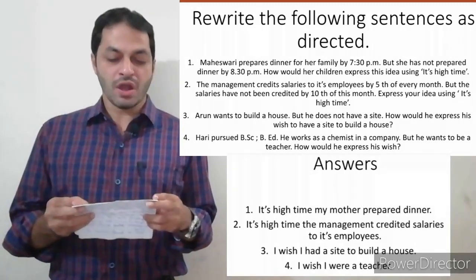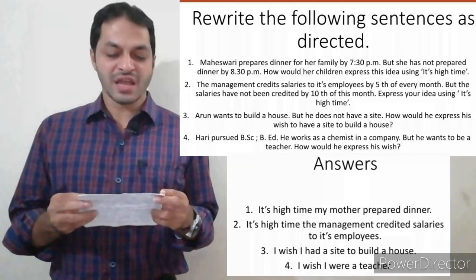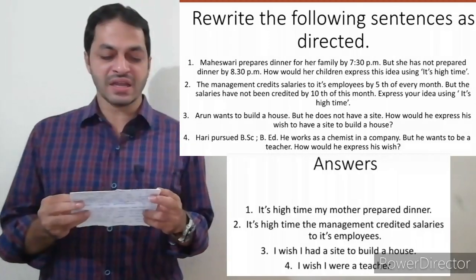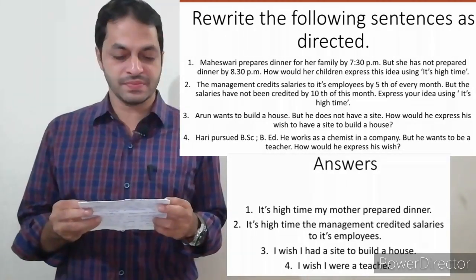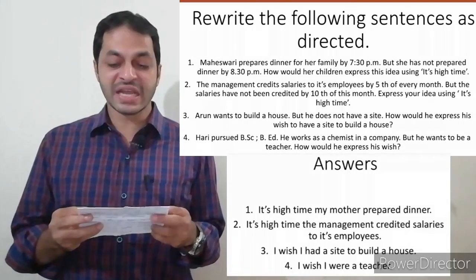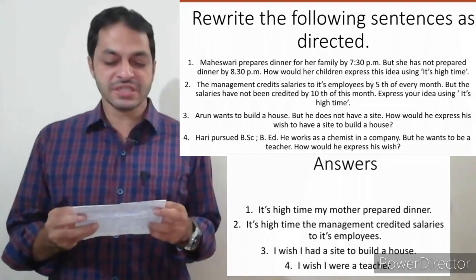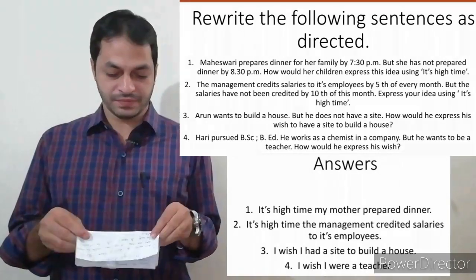Third one. Arun wants to build a house, but he does not have a site. How would he express his wish to have a site to build a house? I wish I had a site to build a house.